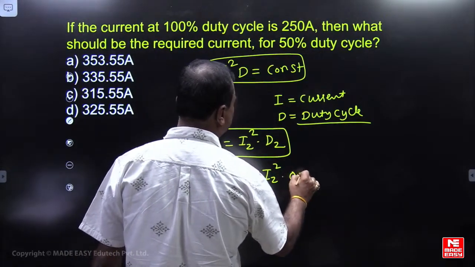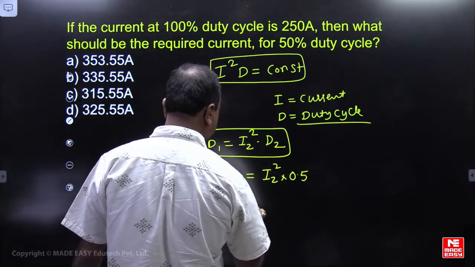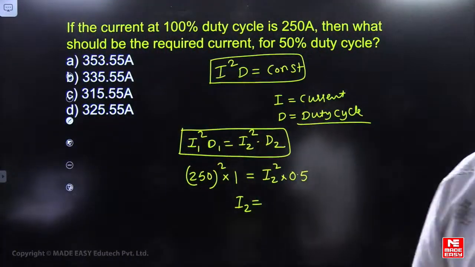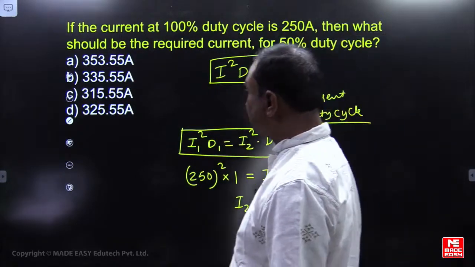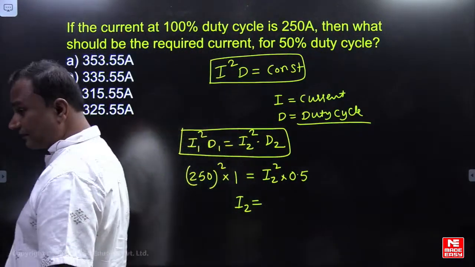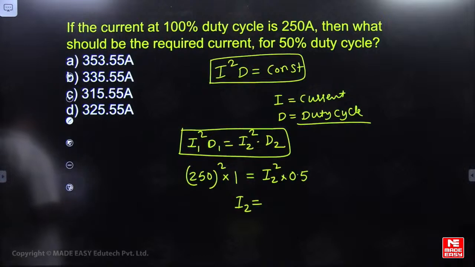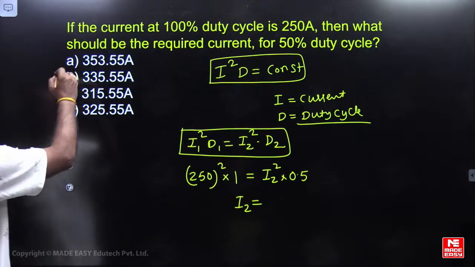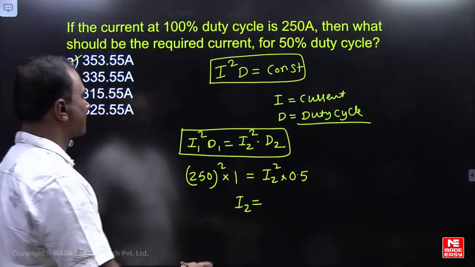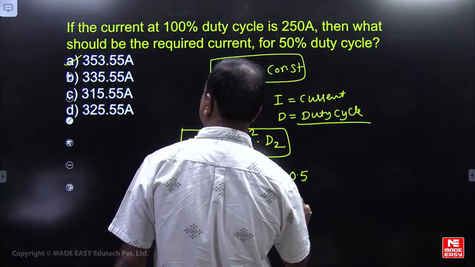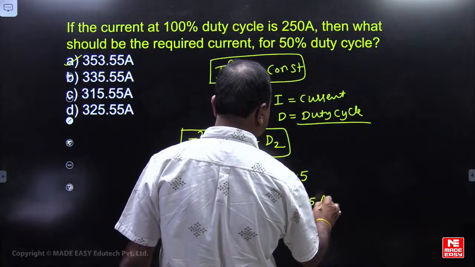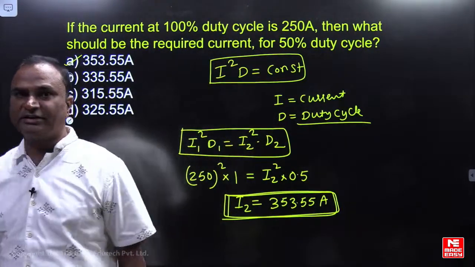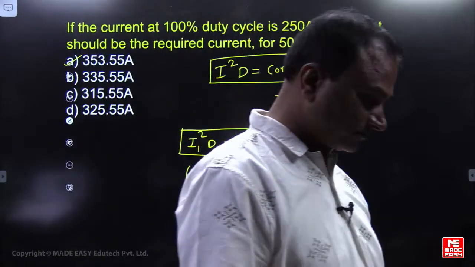D2 is 0.5. From here, what should be the I2? I2 is how much current? Answers are given very closely, my dear. Very good. 353.55 amps.